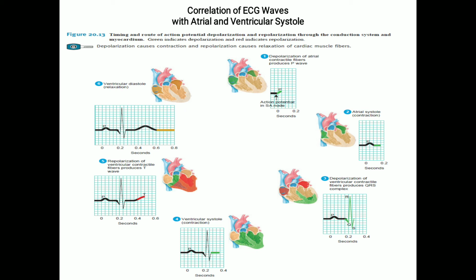So how are the timings followed at 75 beats per minute, and what is one cardiac cycle? What happens during one cardiac cycle? That is the PQRS complex shown in this particular picture. You can see the pictures numbered 1, 2, 3, 4, 5 and 6.